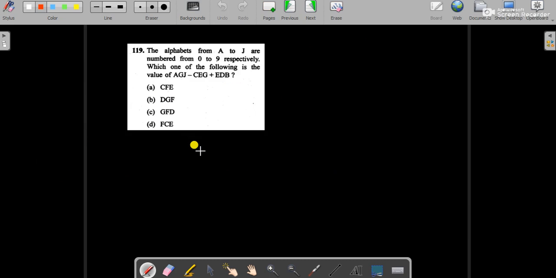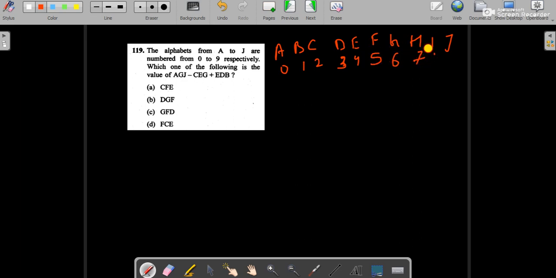In the next question, it is a reasoning question. The alphabets from A to Z are numbered from 0 to 9 respectively. Which one of the following is the value of AGJ minus CEGJ plus EDB? So let's do it. A, B, C, D, E, F, G, H, I, J is 0, 1, 2, 3, 4, 5, 6, 7, 8, 9.